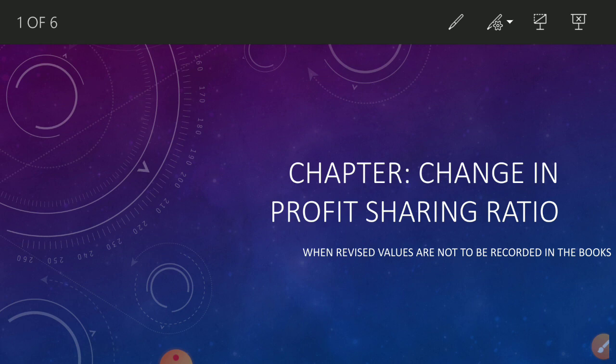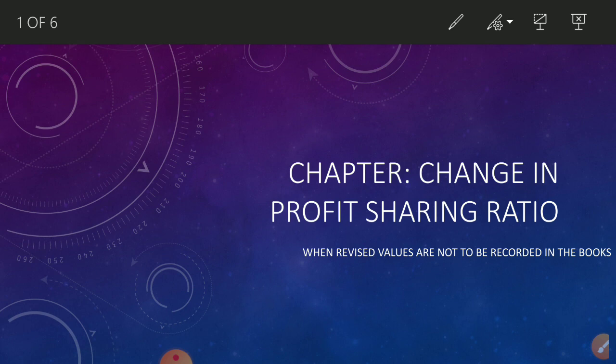Understood? Okay, so in the case of distribution of accumulated profits and general reserve and all other reserves, you remember, when they decide to distribute, old ratio; when they do not want to distribute, sacrifice or gain. And in revaluation of assets and liabilities, when they want to show the revised value, old ratio only, you have to prepare a revaluation account. But when they do not want to show the revised value in the books of accounts, then what to do? Sacrifice or gain. So this is the case with this item.